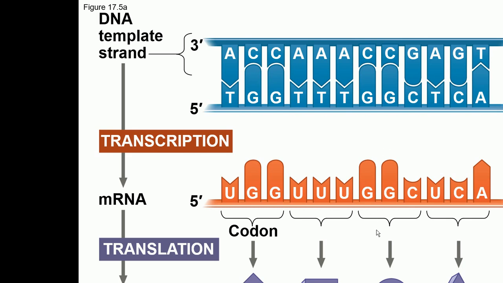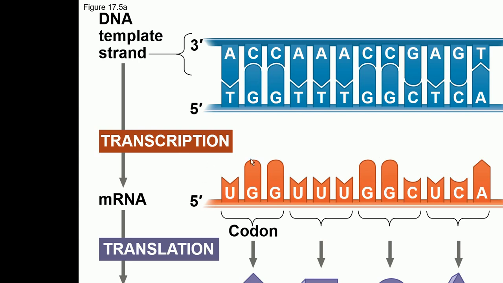This is how these codons are read. This is the first codon, the second codon, the third codon, the fourth codon. And every codon codes for one amino acid. So this codes for tryptophan, phenylalanine, glycine, serine. This is called the reading frame.